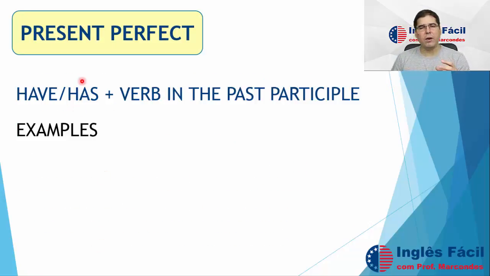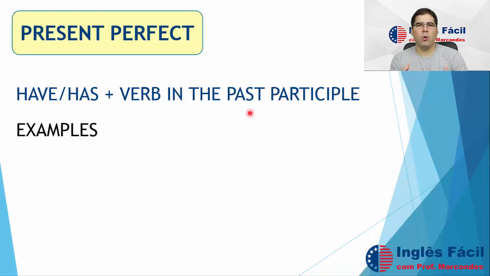Now, how do we form the present perfect? What is the structure of the present perfect? So we have the auxiliary verb have. This verb has to be conjugated, right? So have or has: I have, you have, he, she, it has, we, you, they have. Normal, just like we saw in the simple present. So the auxiliary verb is the verb to have in the simple present, plus one verb in the past participle.